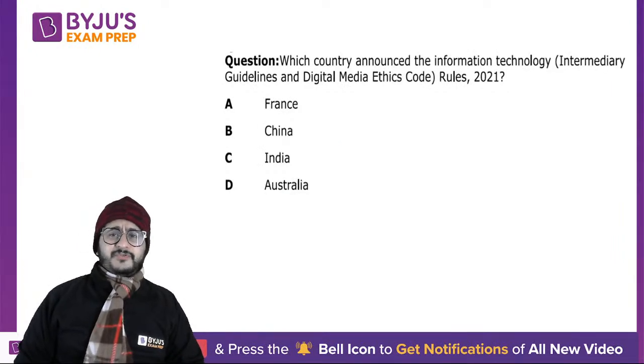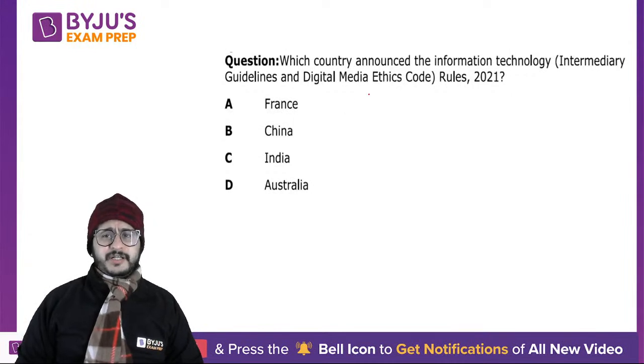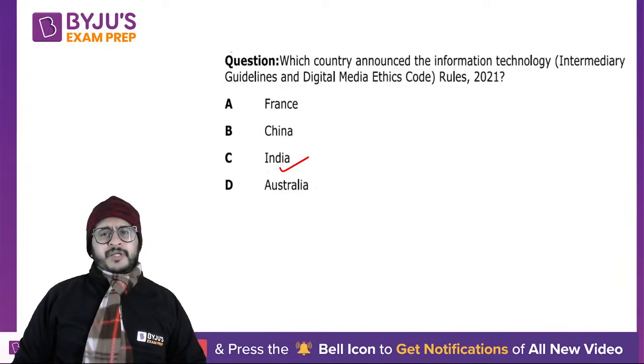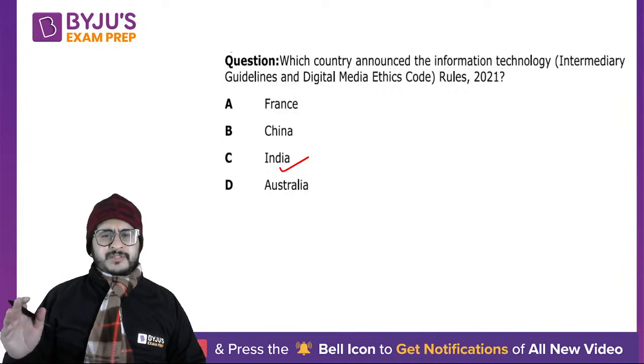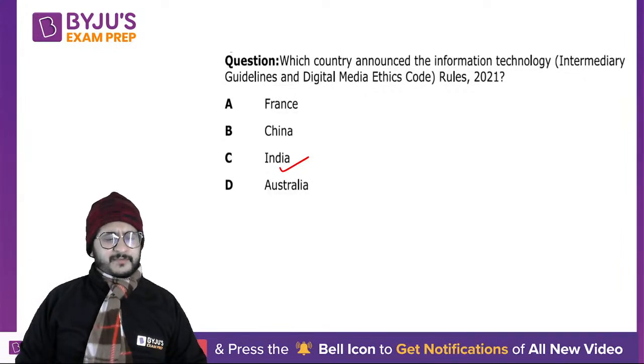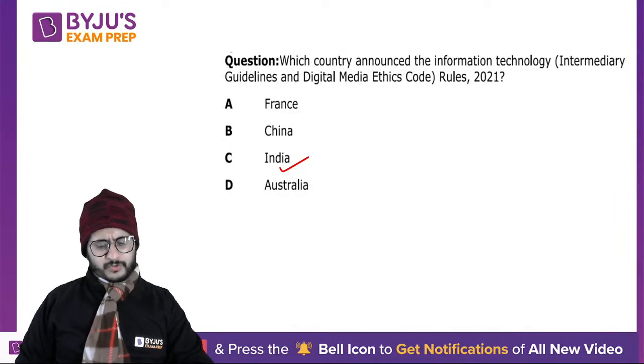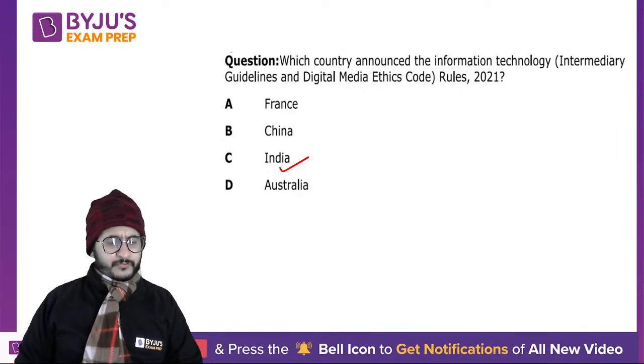Which country announced the Information Technology Intermediary Guidelines and Digital Media Ethics Code Rules 2021? So it was announced by India. So some codes related to information technology, some social media influencers, something like that. Some rules were given for those: what they should do, what they should not do, et cetera. If you want to go through them, you can go through them.